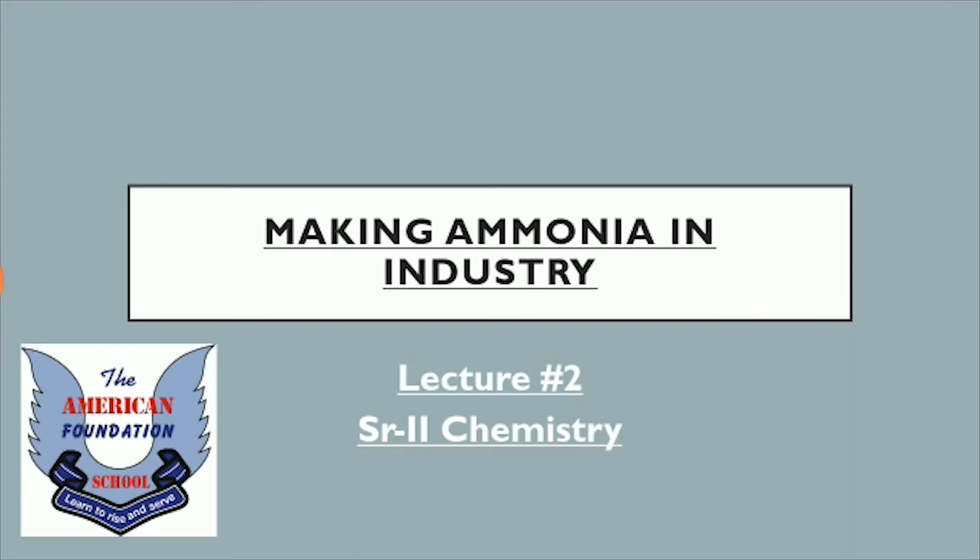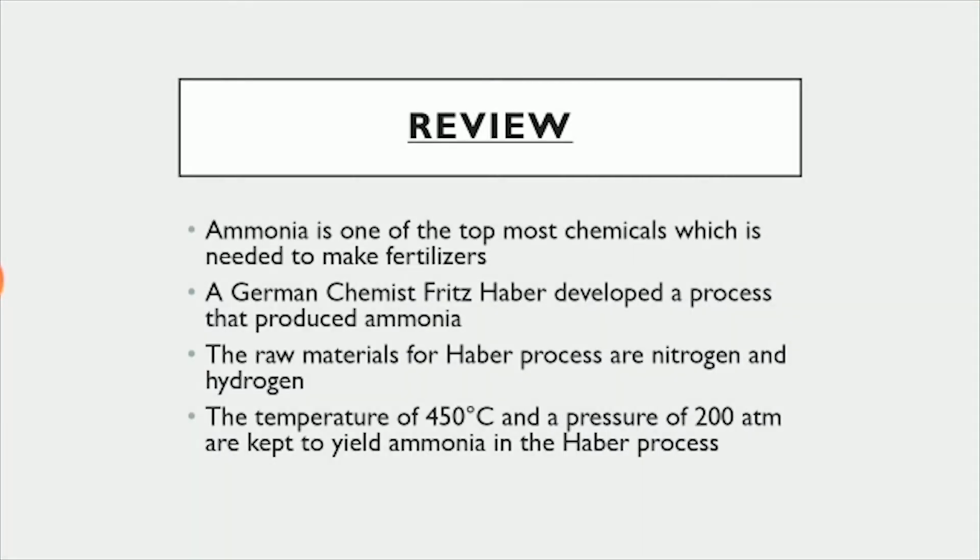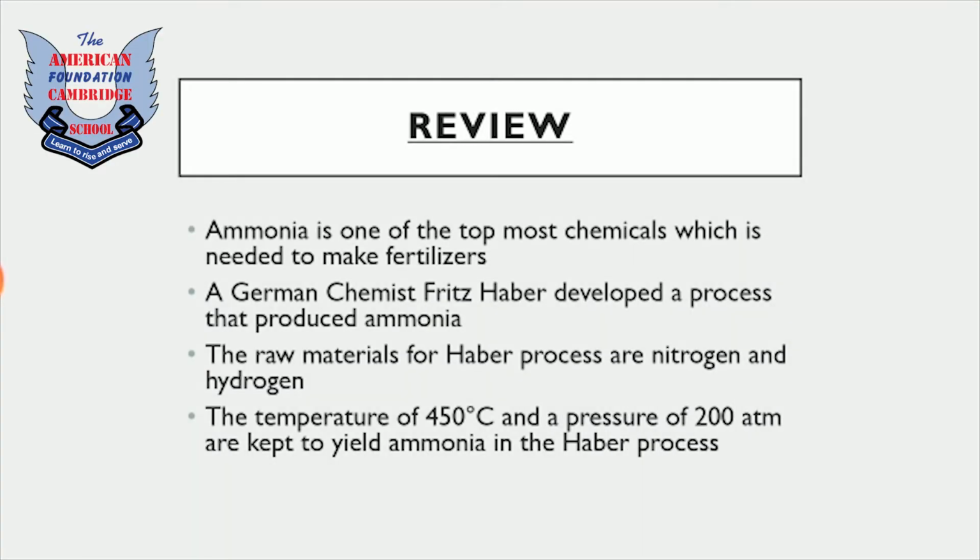I am here again with the remaining lecture of chapter Making Ammonia in Industry. Let's have a short review of the previous lecture. In this chapter, we discussed that ammonia is one of the topmost chemicals needed to make fertilizers. A German chemist Fritz Haber developed a process that produced ammonia by reacting nitrogen and hydrogen. So the raw materials are nitrogen and hydrogen, and a temperature of 450 degrees Celsius and a pressure of 200 atmosphere are kept to yield ammonia in the Haber process.